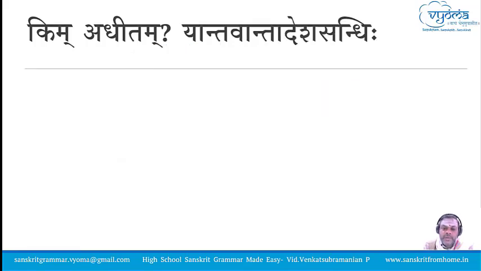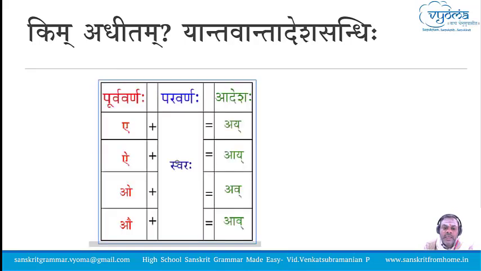The next Sandhi that we studied was Ayavayava Adesha Sandhi. In this Sandhi also, apart from the table, there is a way to remember it: the sutra Echo Yavayavah.